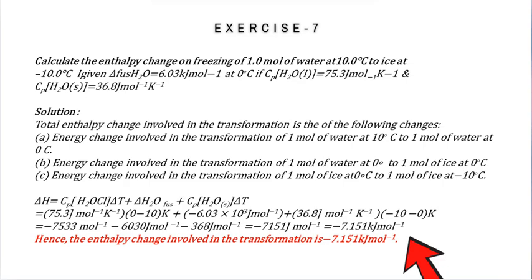Therefore, the enthalpy change involved in the transformation is minus 7.151 kilojoules per mole.